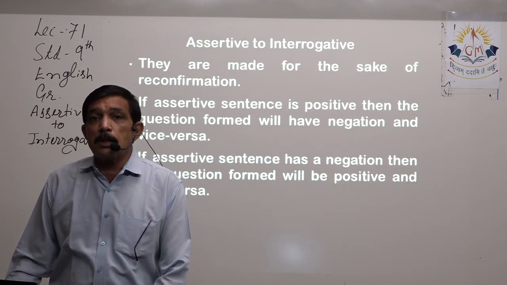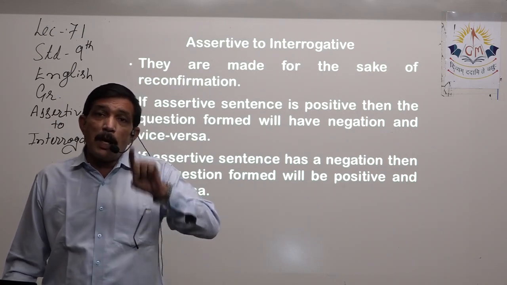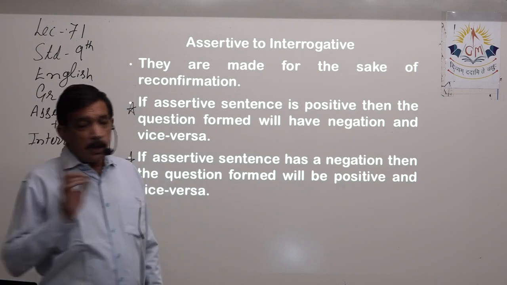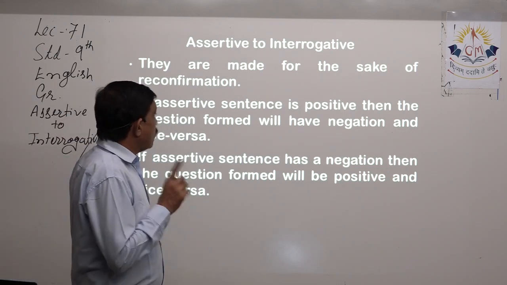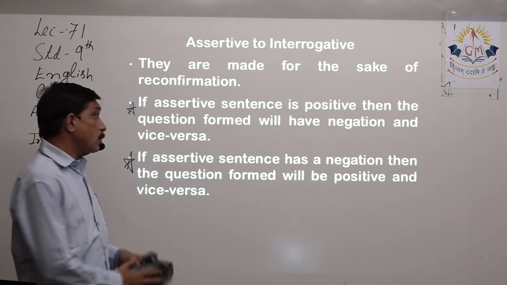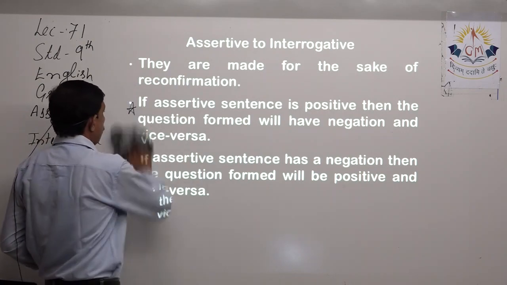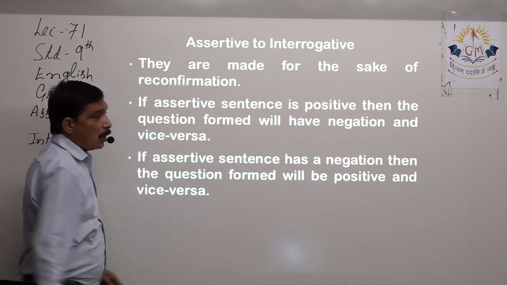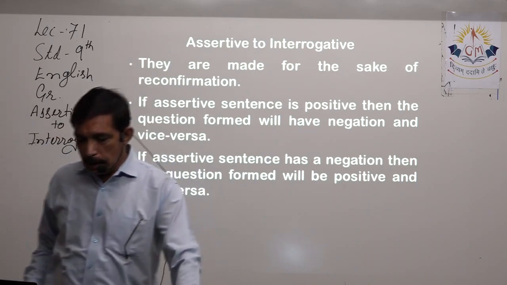So an assertive sentence can be both affirmative and negative. So if an assertive sentence is positive, then the question formed will have negation, and vice versa. Vice versa is this one, the second one.